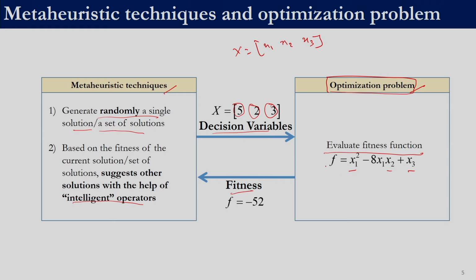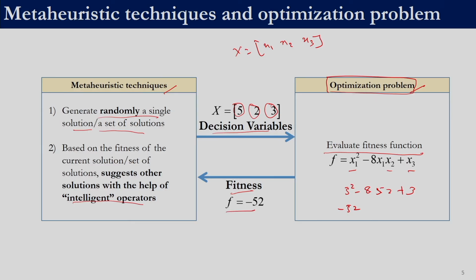Let us assume that our optimization problem is to minimize this function f is equal to x1 square minus 8 x1 x2 plus x3, right. So, here if we see to calculate the fitness, all that we are required to do is phi square minus 8 into phi into 2 plus 3. So, if we calculate this value, it should come out to be minus 52, right, and that value is sent back to the meta heuristic technique. So, this is the only communication that is going to happen between the meta heuristic technique and the optimization problem.